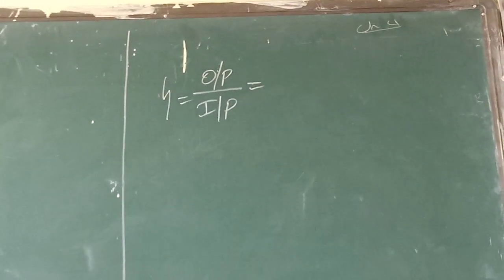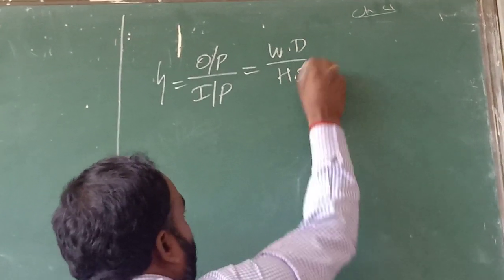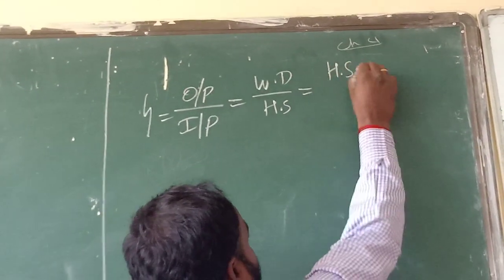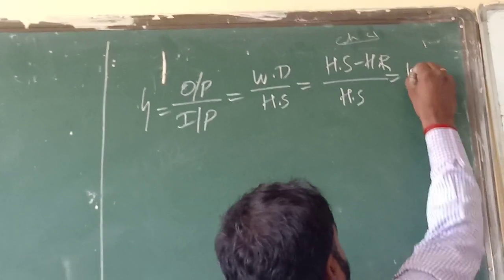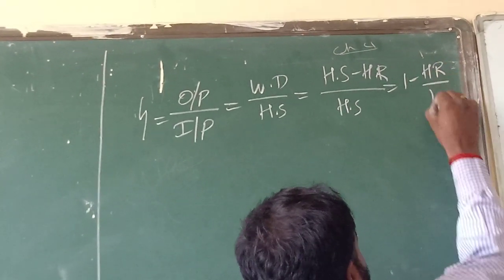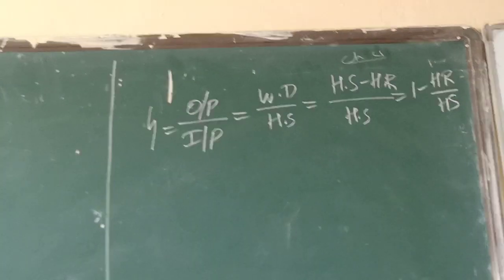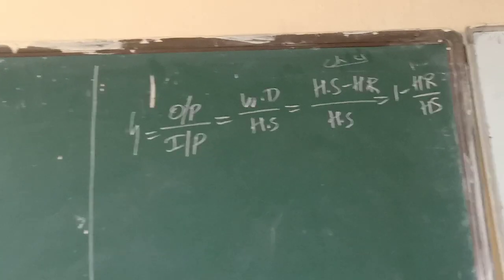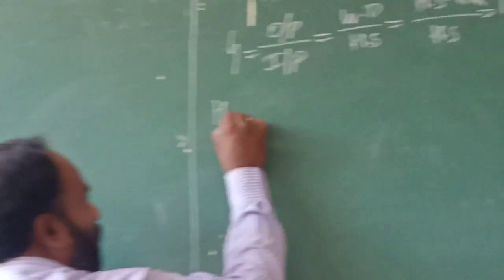So output is, we are going to get work done as output, work done by heat supply, where work done equal to heat supply minus heat rejection divided by heat supply, where we can write 1 minus HR divided by HS, where HR equal to heat rejection, HS equal to heat supply. So now we will write the equation for the heat supply and heat rejection, where heat supply will be equal to